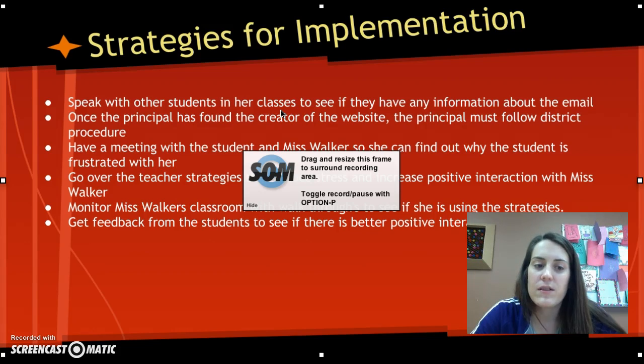The principal can also go over the teacher strategies that will reduce stress and increase the positive interaction with Ms. Walker. The principal needs to monitor Ms. Walker's classroom with walkthroughs to see if she's using the strategy. And also get feedback from the students to see if there's better positive interaction within her classroom.